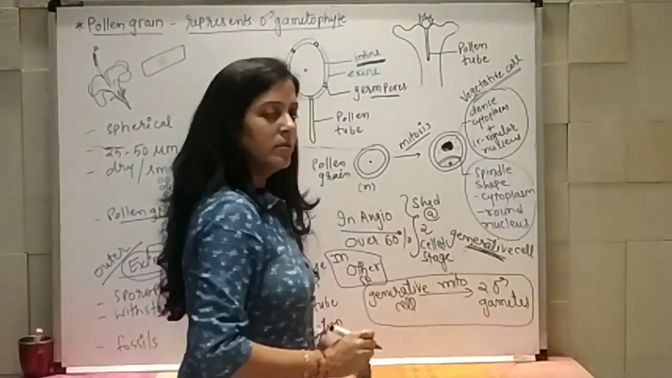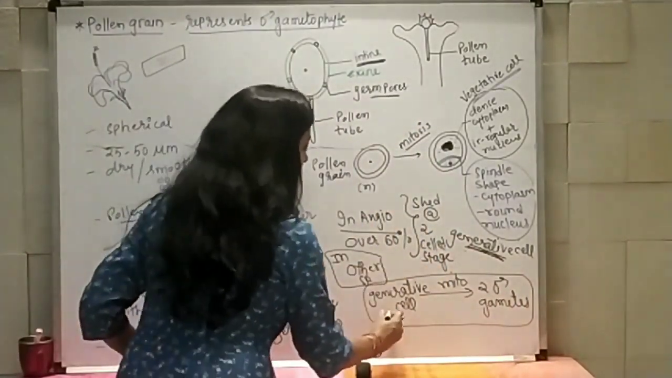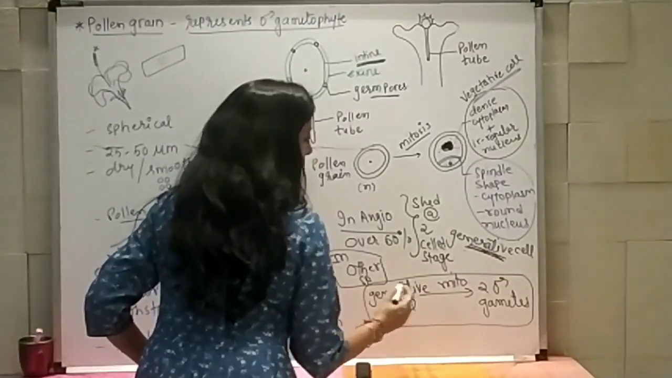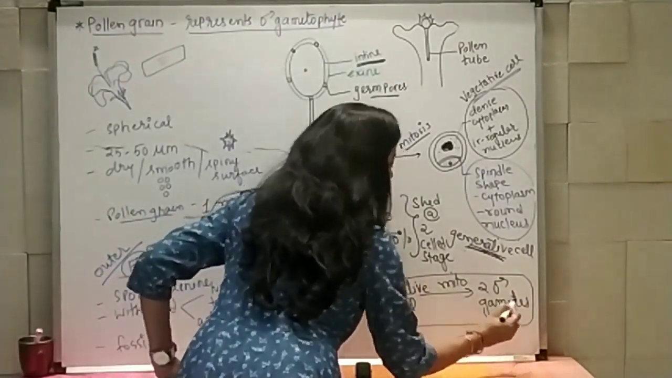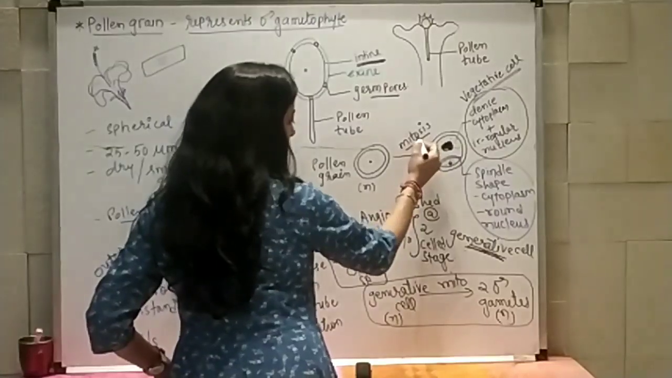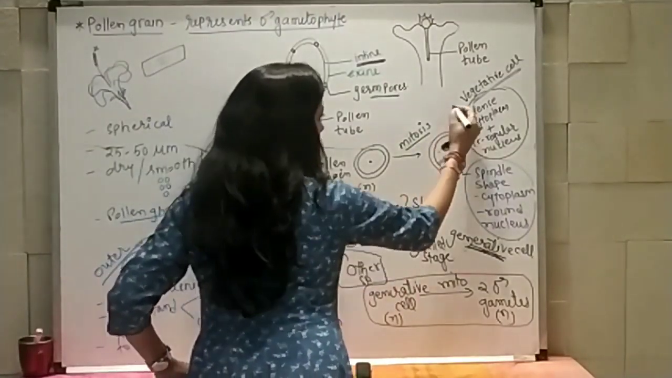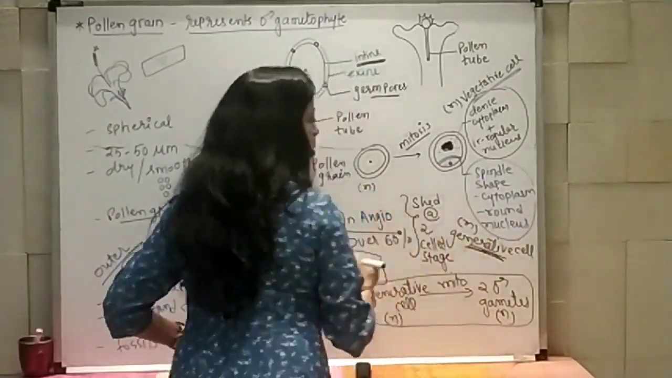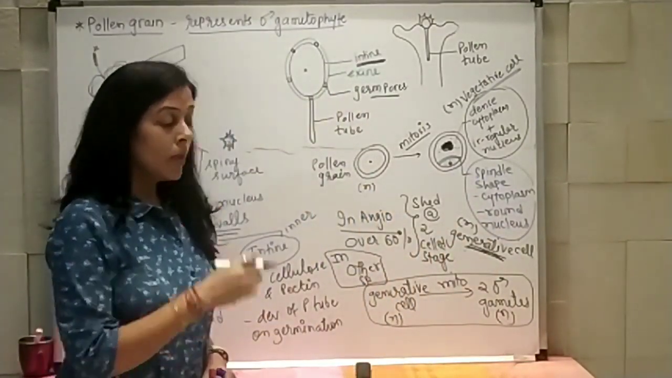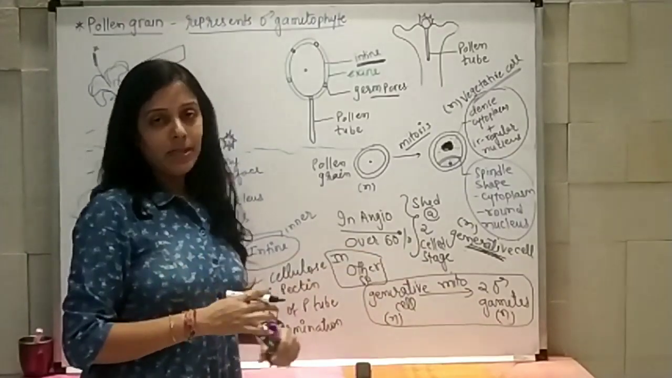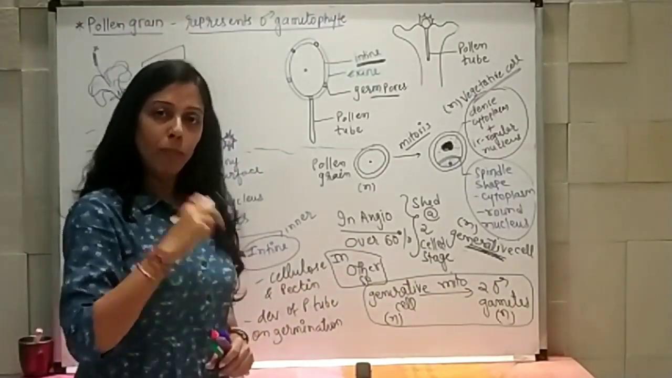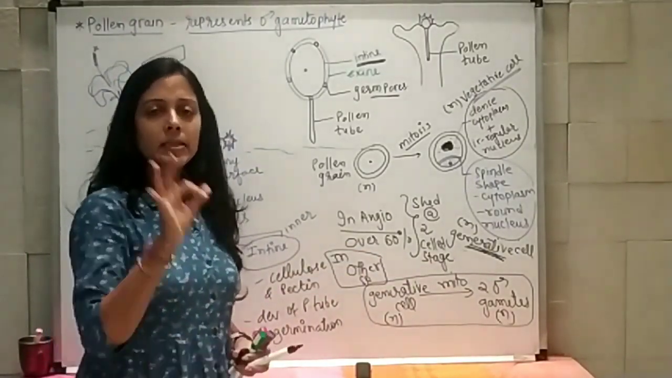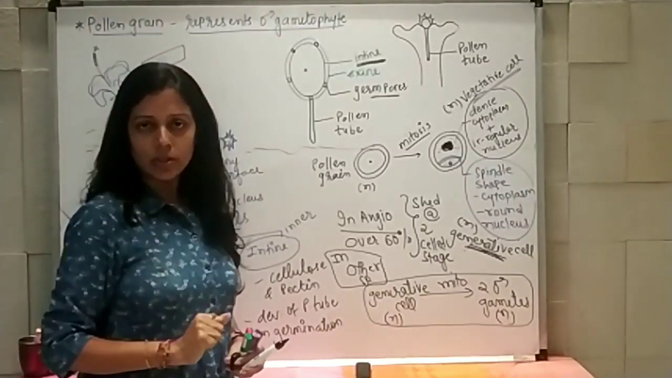Question: why mitosis? Because generative cell is haploid and gametes are also haploid. Same way here also mitosis took place because this is haploid. Vegetative cell is also haploid and the generative cell is also haploid. So two male gametes will be there. So now the pollen grain is in three-celled stage condition.